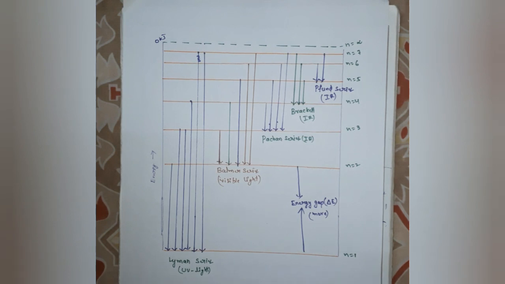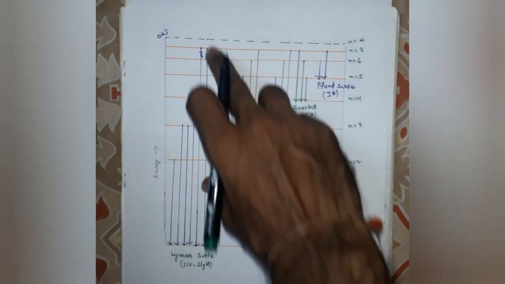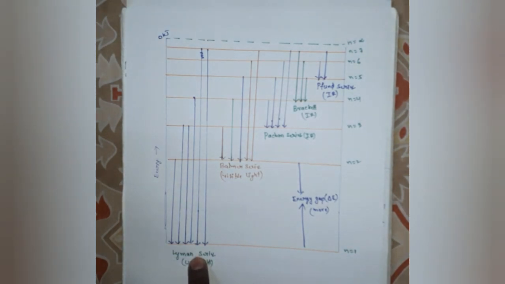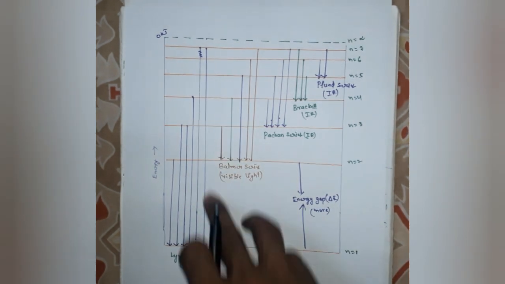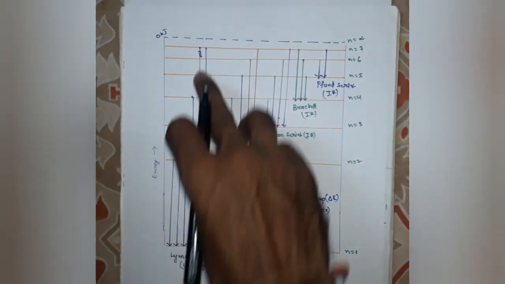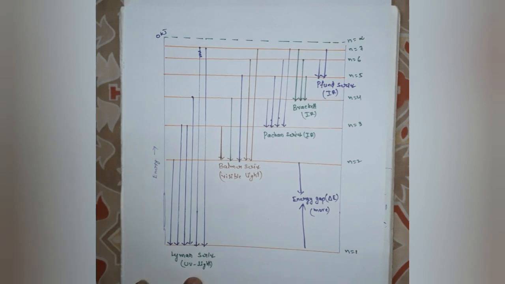If the transition of an electron takes place from any higher orbit to the first energy level orbit, you will get the Lyman series. If the transition of an electron takes place from any higher energy level to the first energy level, you will get the Lyman series of spectrum.